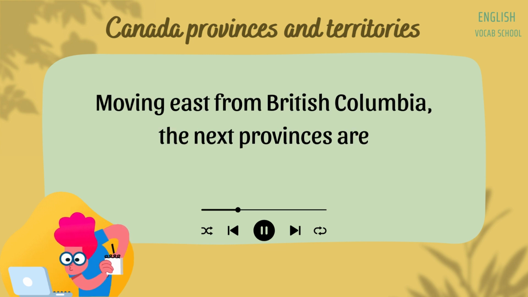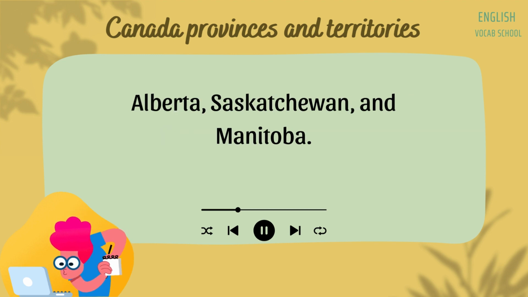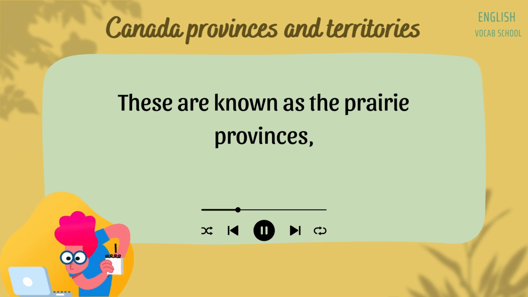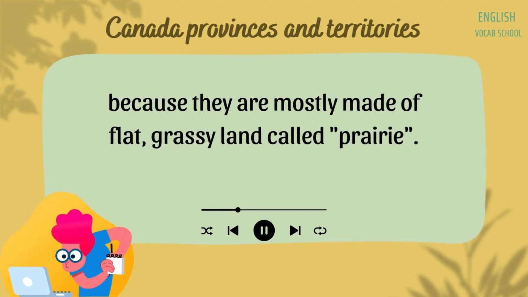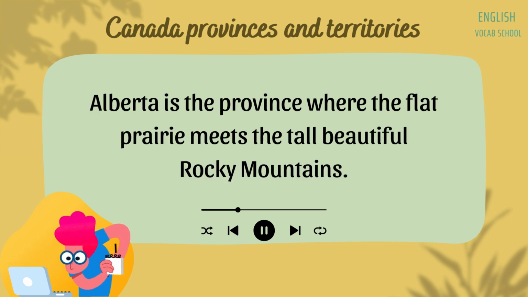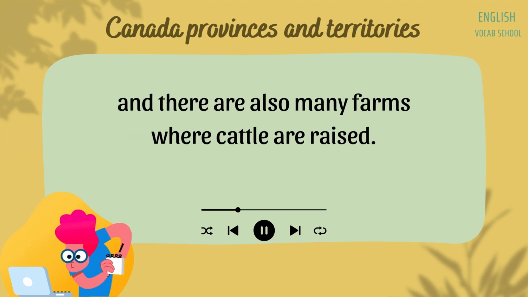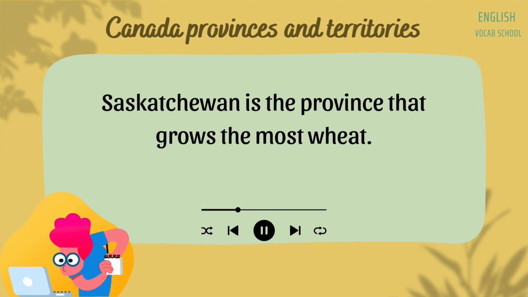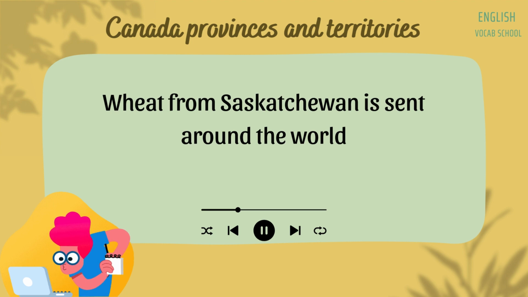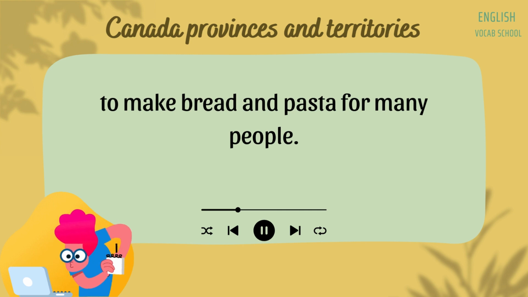Moving east from British Columbia, the next provinces are Alberta, Saskatchewan, and Manitoba. These are known as the prairie provinces because they are mostly made of flat, grassy land called prairie. Alberta is the province where the flat prairie meets the tall, beautiful Rocky Mountains. In Alberta, there are many fields where oil and gas are found, and there are also many farms where cattle are raised. Saskatchewan is the province that grows the most wheat. Wheat from Saskatchewan is sent around the world to make bread and pasta for many people.